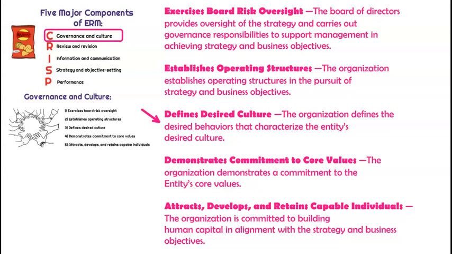Is this going to be a totalitarian dictatorship, or are we offering a culture of community and collaborative efforts? Okay, so at the end of the day, the definition of desired culture should be the third element. Demonstrates commitment to core values. The organization must demonstrate a commitment to the entity's core values. This can also be thought of as the equivalent to tone at the top in the COSO internal control framework. So this is basically just a broader view of core values and how the company is projecting the structure of their core values, right?